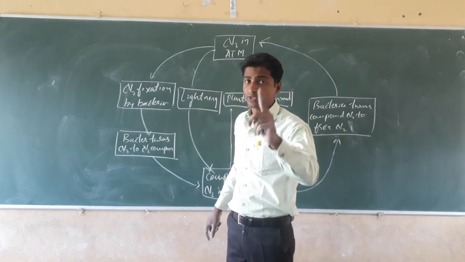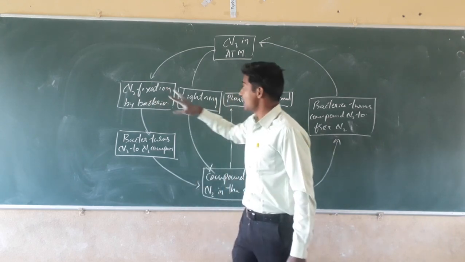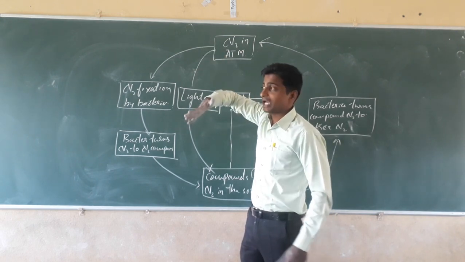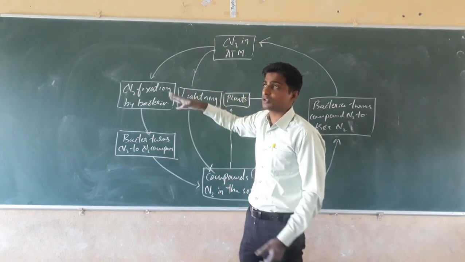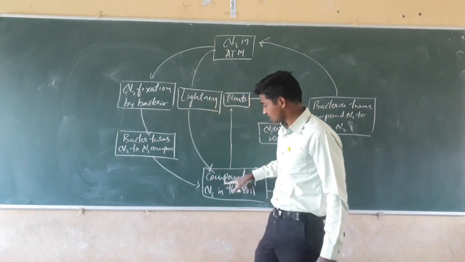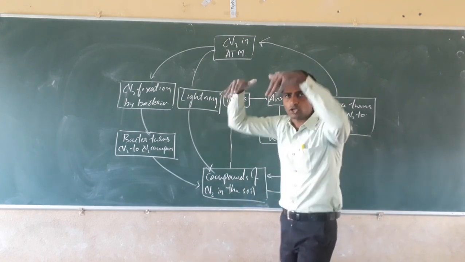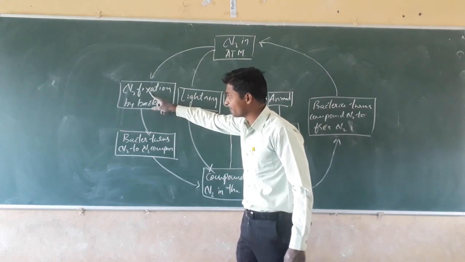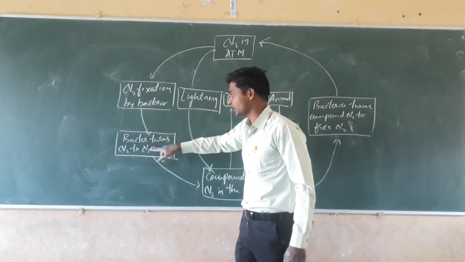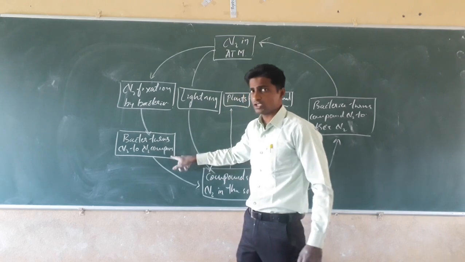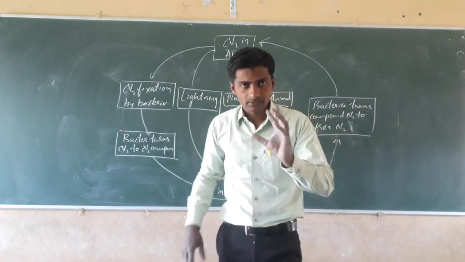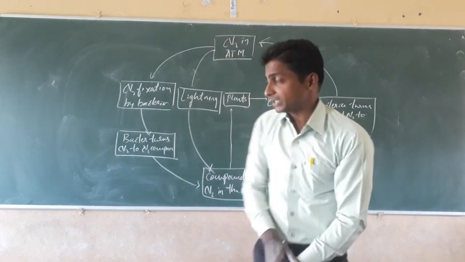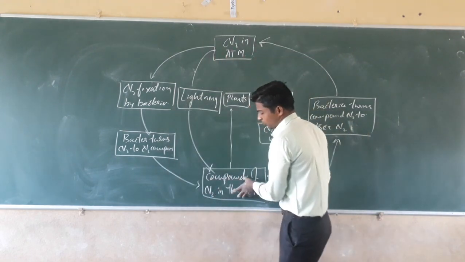Nitrogen fixation is of two types. One is biological fixation, that is by bacteria. Another one is by lightning. Due to lightning, the atmospheric nitrogen will convert into nitrates and nitrites. That will go to the compounds of nitrogen in the soil, and pour down in the form of rain. In biological fixation, bacteria first trap the atmospheric nitrogen and convert it into nitrates and nitrites, which then go to the nitrogen compounds in the soil.